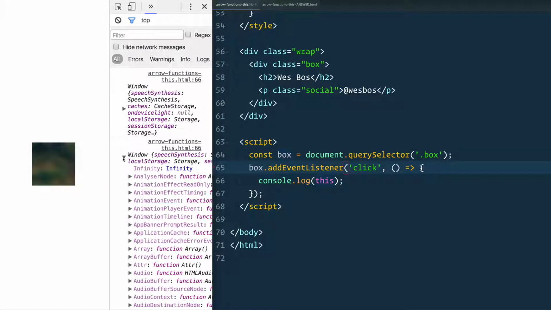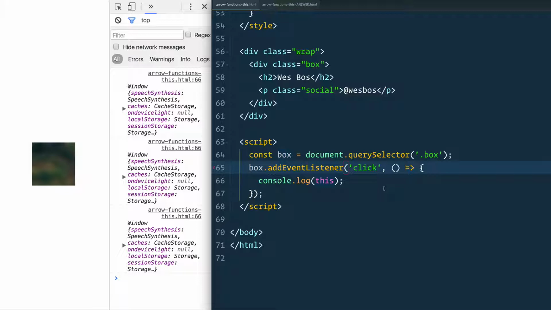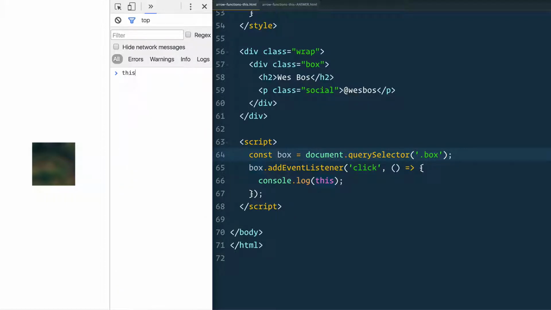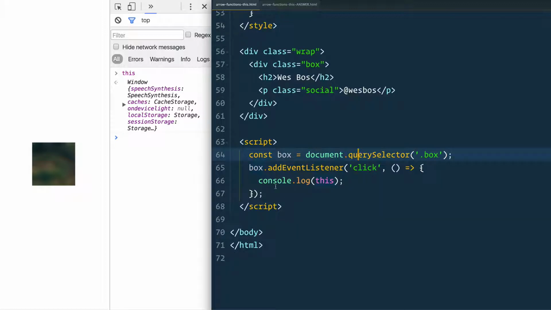Window. Why do we get window here? That's because when you use an arrow function, the value of this is not rebound inside of that function. It is just inherited from whatever the parent scope is. So what's the parent scope of this? It's the window. So if you just go into your console here and type this, it is equal to the window because it's not being bound to anything. So it ends up at the window.